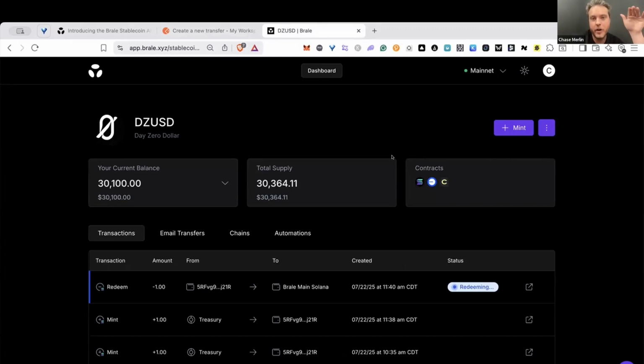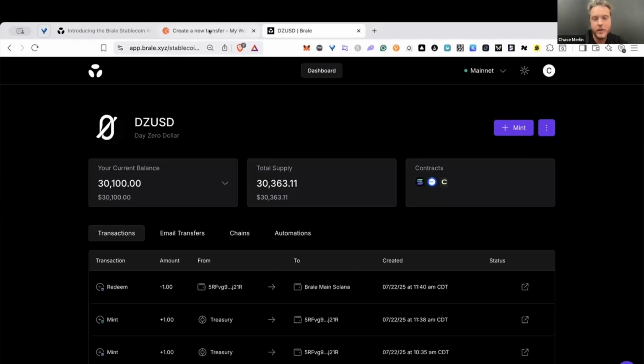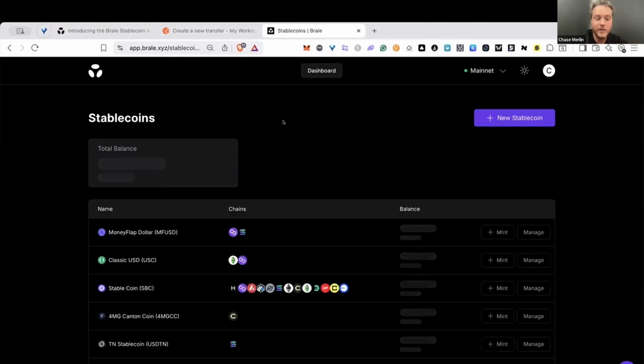So really we're doing a burn of DZUSD on Solana, and then we're going to release the USDC as soon as that completes. And of course, if we wanted to do this on another chain like Base or Stellar or something, it would just be as simple as updating this label. Awesome. So I'll give that a few more seconds. There we go. So that completed. So we've burned now the DZUSD, and now we're immediately going to release the USDC.